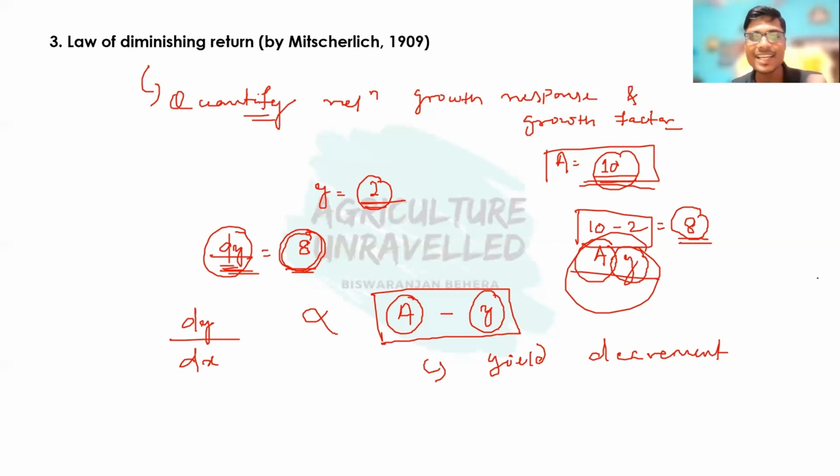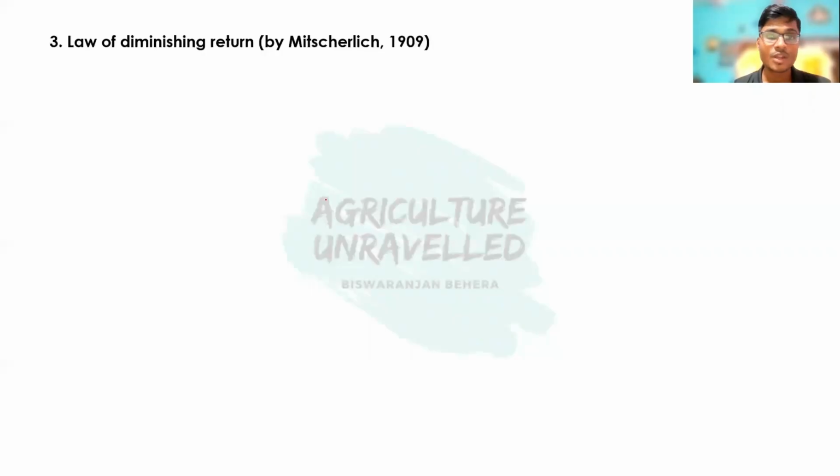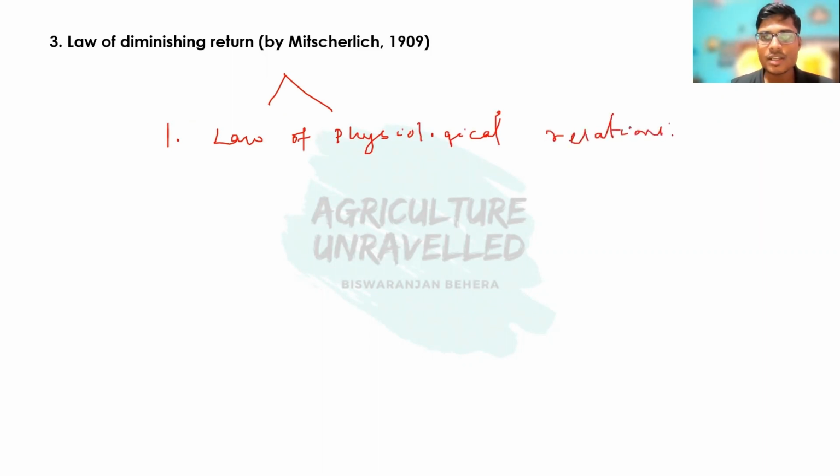Okay, how it is related to that, I have given this small example. I hope it is clear now. So here the law of diminishing return by Mr. Lee can be divided into 2 laws. Remember, Mr. Lee proposed 2 laws: the law of physiological relationship, and the second law is growth law and equation. Growth law and equation.